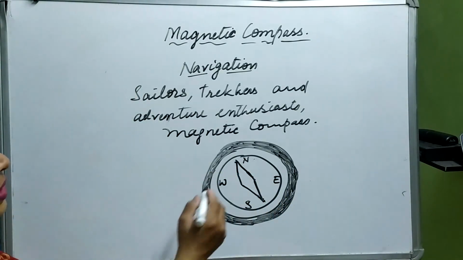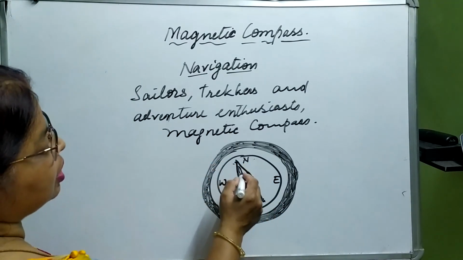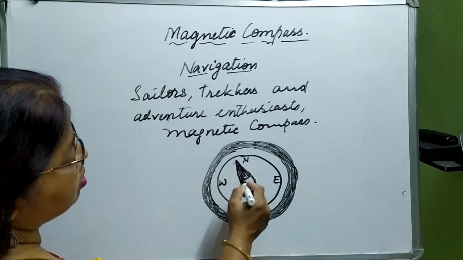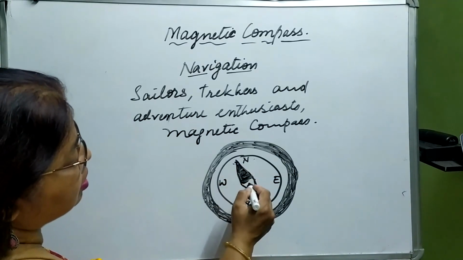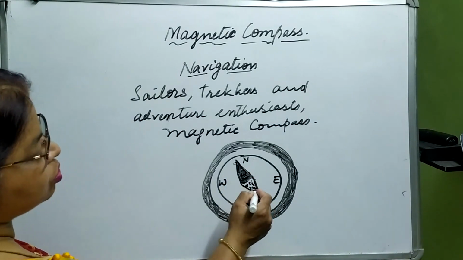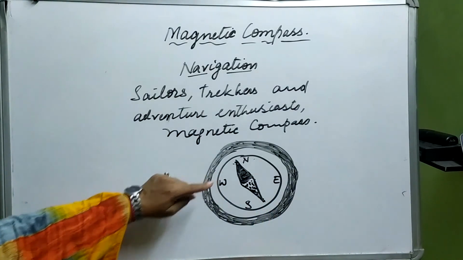Now, this is the part which is showing the north direction, and this is south. So I can highlight it. This is the north pole or north part, and this I am marking with a dot, which is showing the south direction. So this is how we are able to find it out.